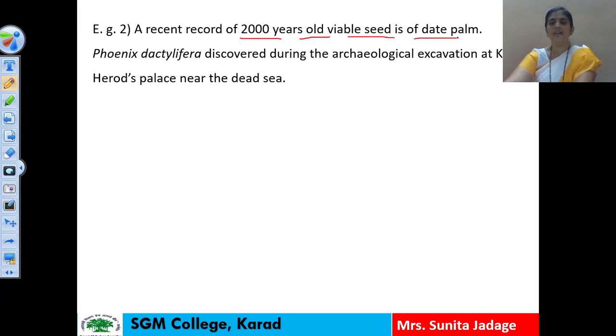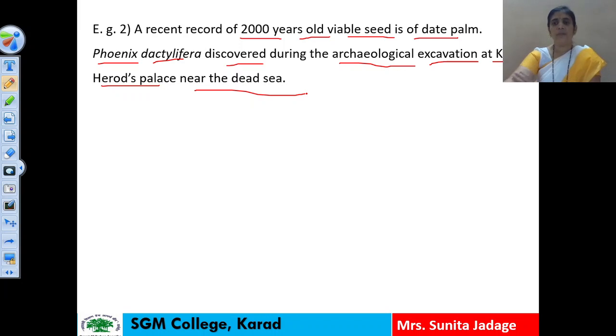Date palm plant is there, which has the name Phoenix dactylifera, discovered during the archaeological excavation at King Herod's palace near the Dead Sea. So there is a palace of King Herod near the Dead Sea, and during the excavation of that palace, the seeds of Phoenix dactylifera were discovered, and these seeds had a dormancy of about 2000 years, and after 2000 years, these seeds germinated and flowered.